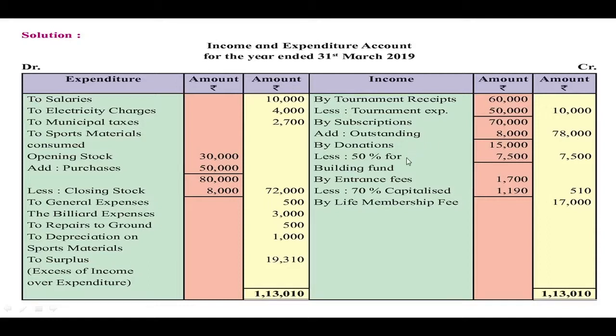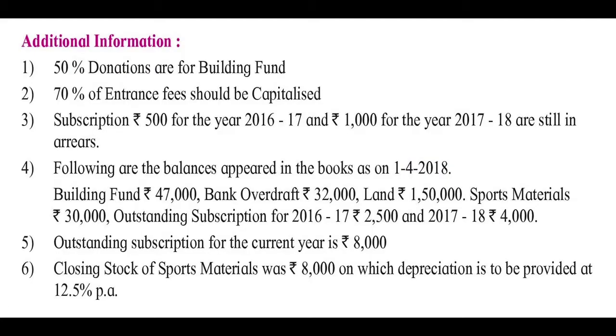Then you will think that there is information given about other subscription, that is as per point number 3, subscription rupees 500 for the year 2016-17 and rupees 1000 for the year 2017-18 are still in arrears. It means not yet received. And here also they have given the information about the outstanding subscription for 2016-17 is rupees 2500. So this subscription is at the beginning of the accounting period.